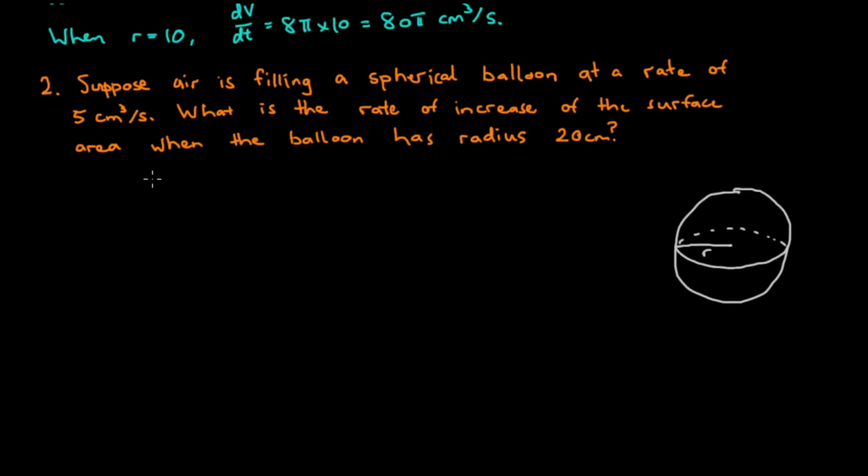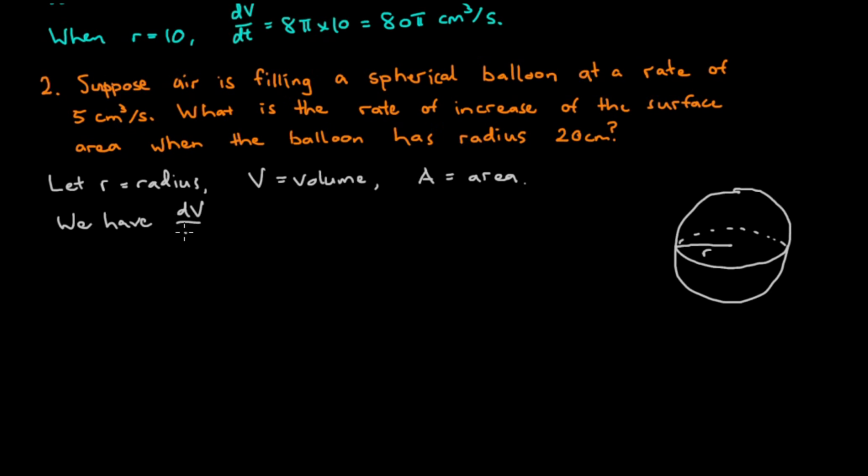So we'll assign some variable names now. We'll let r equal the radius, V equal the volume, and A equal the area. Okay, we're given that the volume is increasing at a rate of 5, so we have dV/dt equals 5.